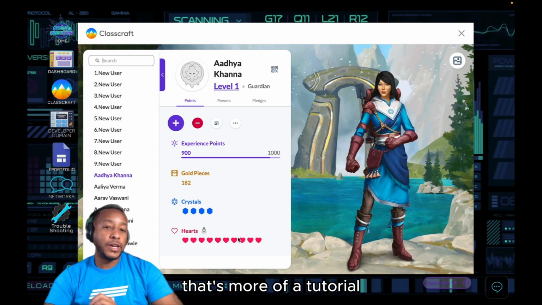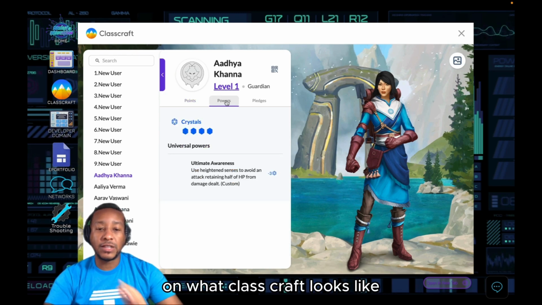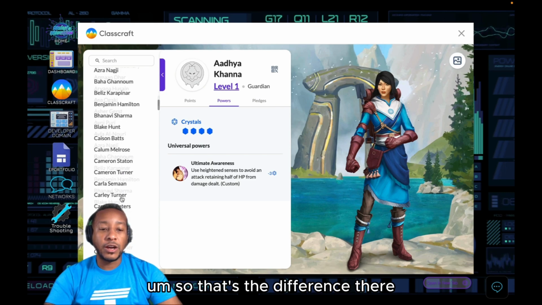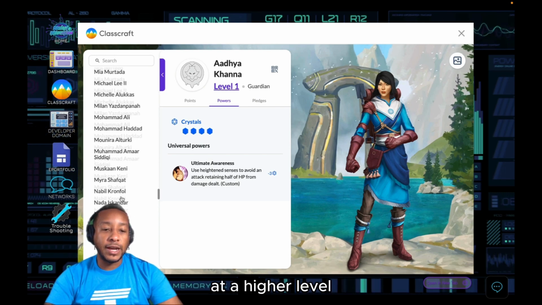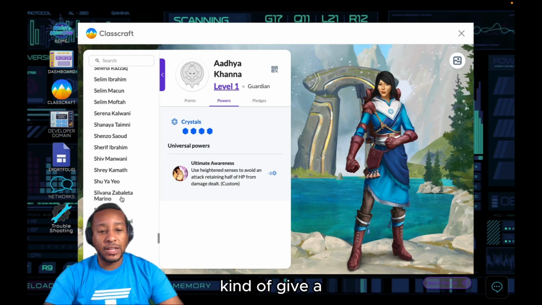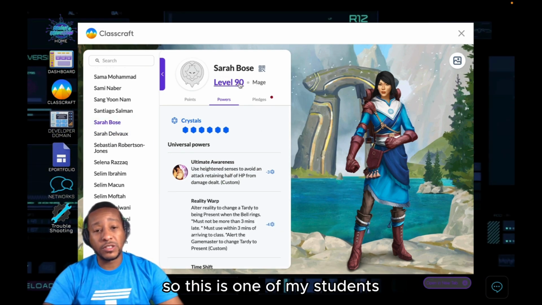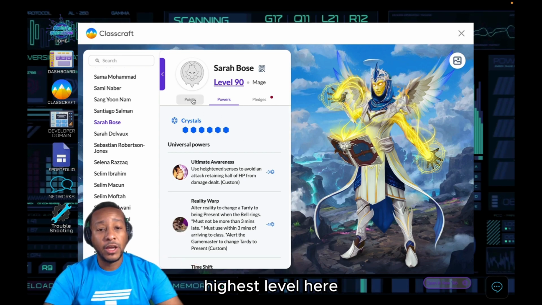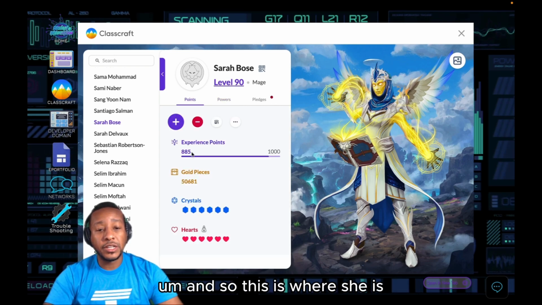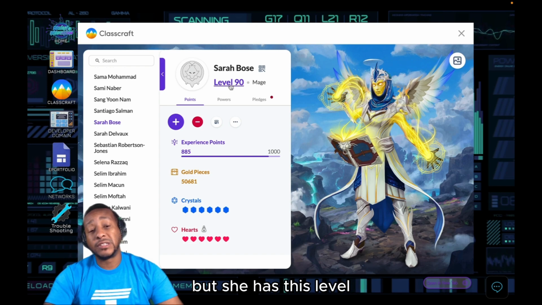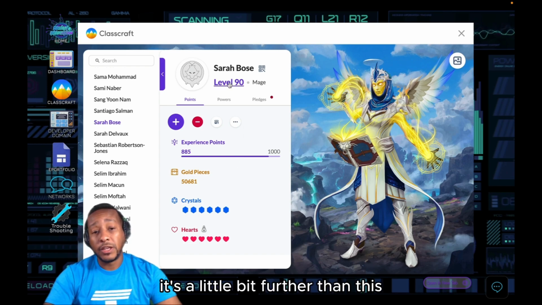That's more of a tutorial on what Classcraft looks like. So that's the difference there. I'll just show you a quick character at a higher level so that you can get an idea of what that could possibly look like. This is one of my students' highest level characters. She has this many points, but she has this level, so the points are a little bit further than that.